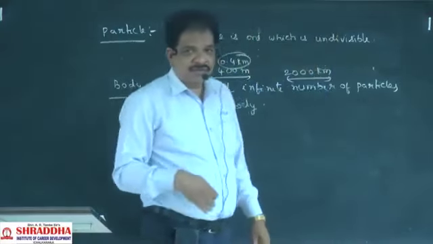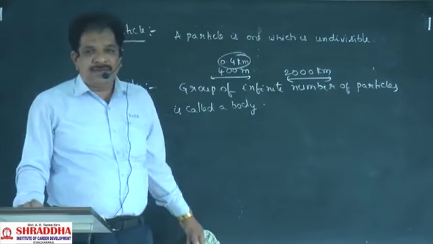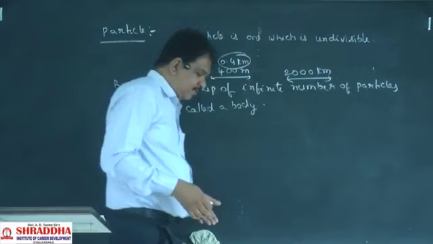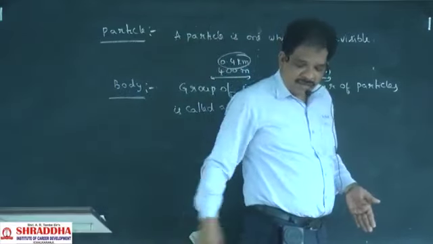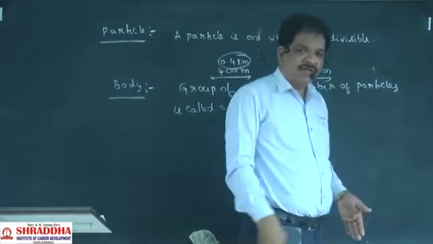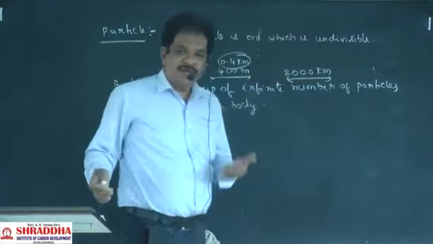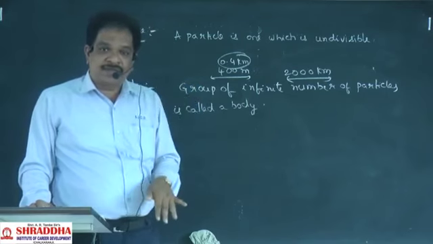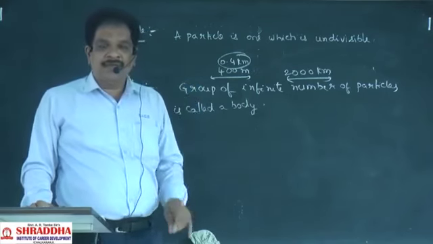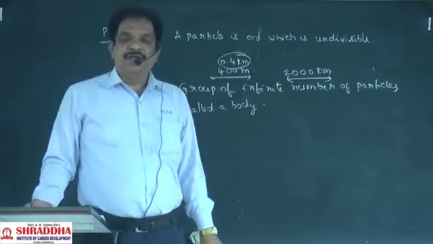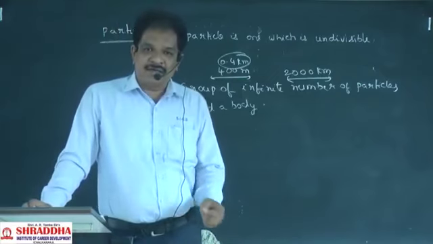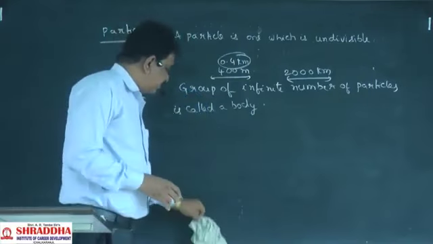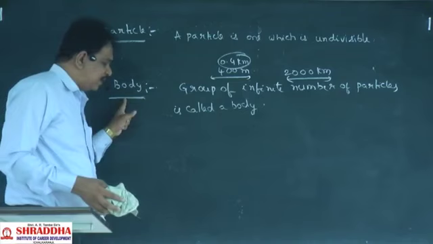In this situation, am I a body or a particle? I am a body, because I came from just here to here, and compared to my size this distance is small. So I am considered a body. So a body may act as a body or may act as a particle, depending on the distance travelled by the body. Clear?